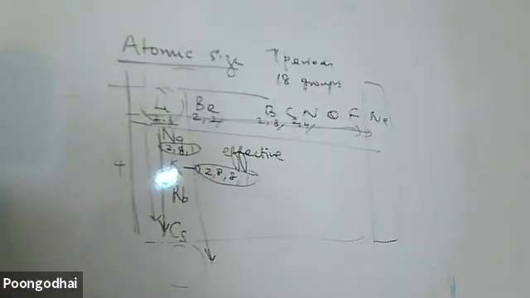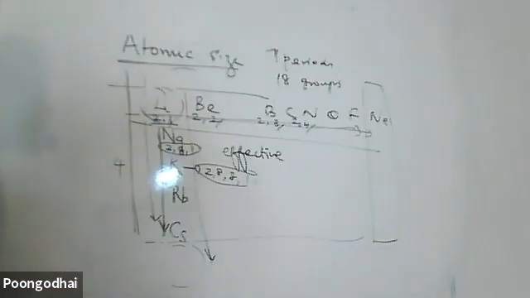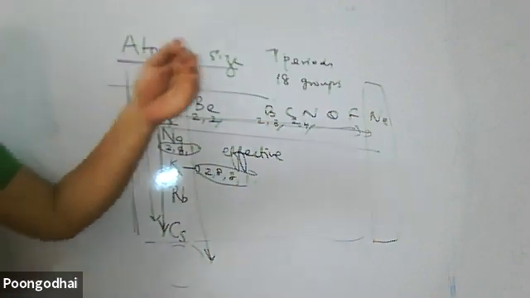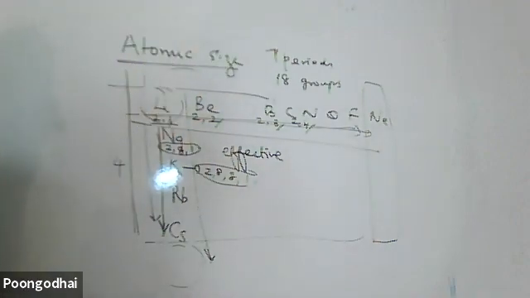Valence shell, what is valence shell? The last shell is the outermost shell. There will be only one outermost shell. How does the valence shell increase?